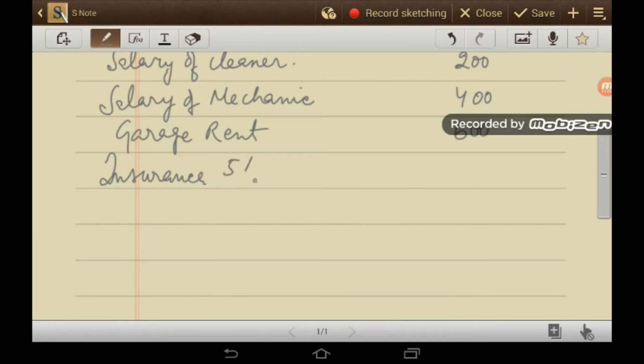Next is insurance. This is 5% of cost. So cost is 20,000 rupees, and this is for 1 year. So what is the monthly cost? I divide it by 12. And how many cars are there? 10. So this is 5% of the cost of each car, the insurance cost per year. So I divide it by 12 to get the monthly insurance cost, into 10, that is the number of cars. So this is 833.33.